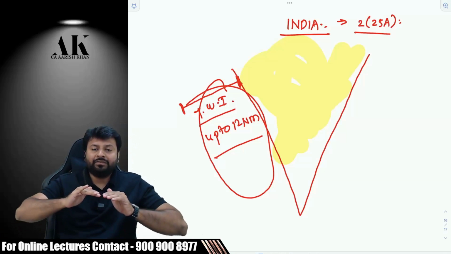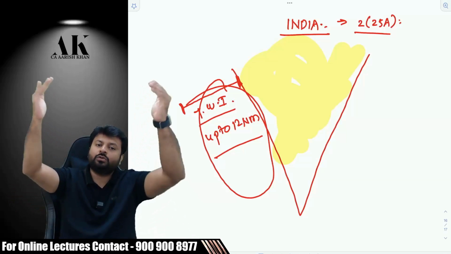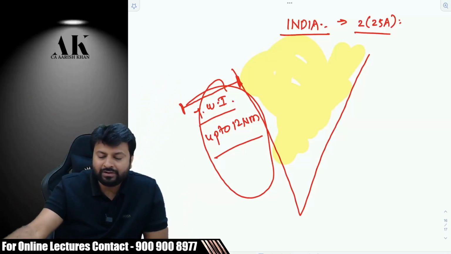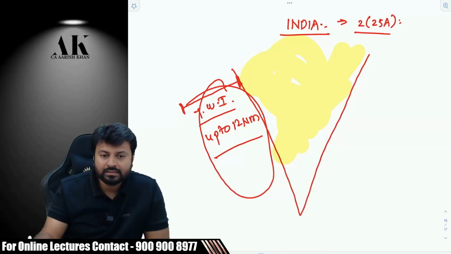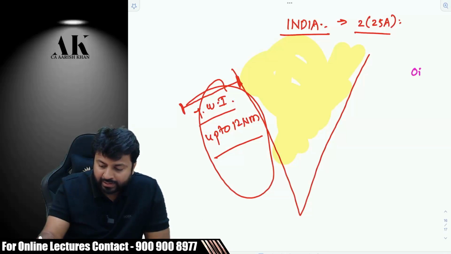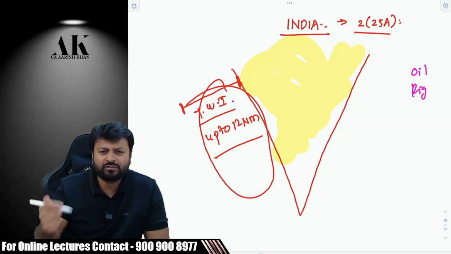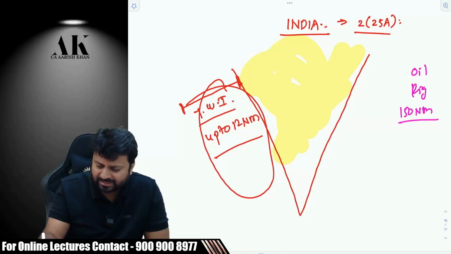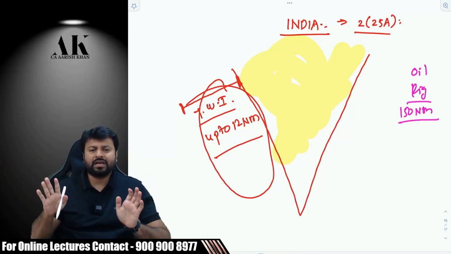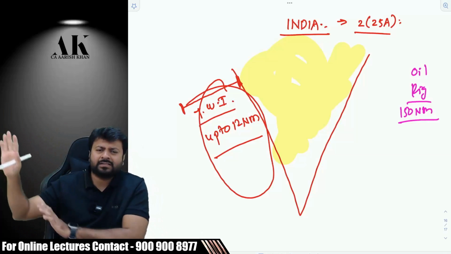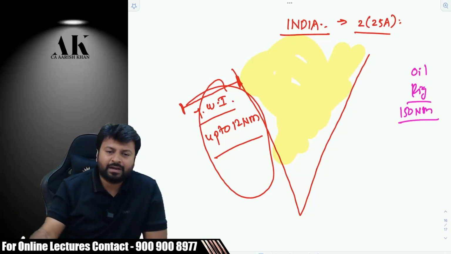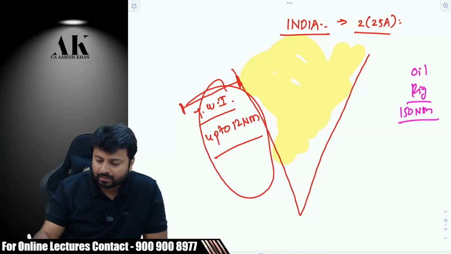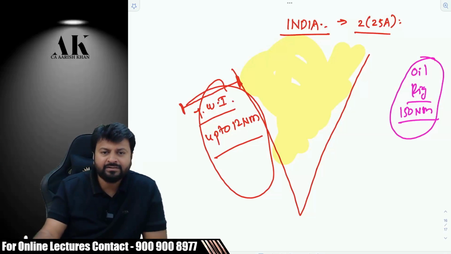If your activity in airspace is above the landmass or above the 12 nautical miles of territorial waters of India, that will also be called a part of India. And last but not least, listen carefully. There is an oil rig over here for exploration of oil, which is at 150 nautical miles. Why, sir? Why so deep? Because oil rigs, all of them, are installed deep inside the sea. You will not get oil at the shore or nearest to the land mass. You have to go deep inside. So with that logic, this will not be part of India, right? Because this is beyond 12 nautical miles.